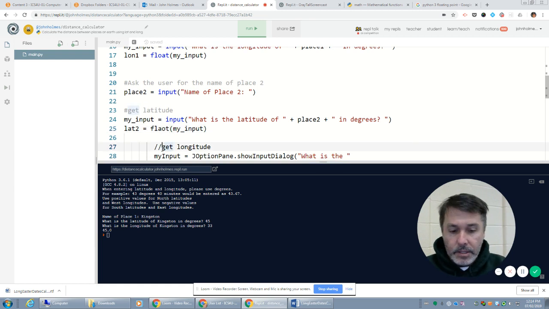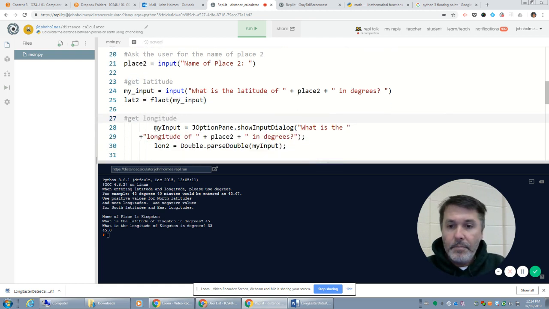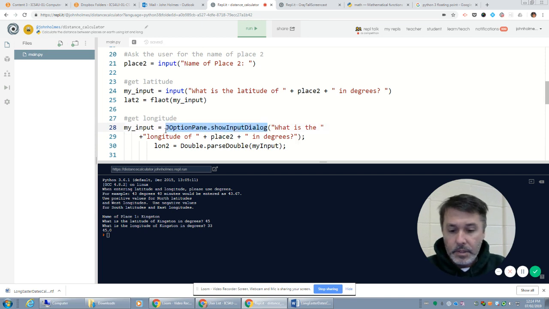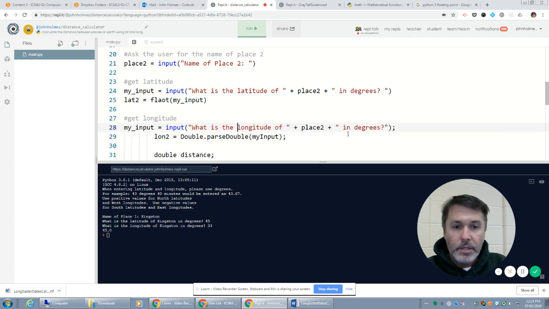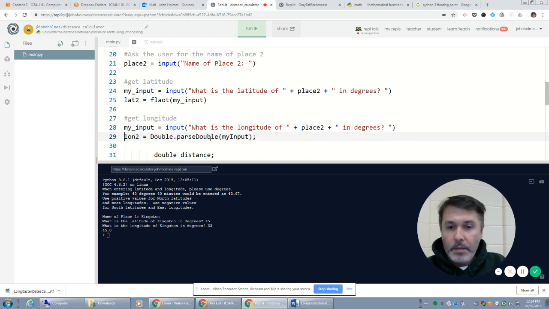I'm getting pretty confident. I'm testing my code a little bit less. My input, and what I'll do is after I've taken all these inputs, I will test my code. What is the longitude of place 2 in degrees? And then longitude 2 will become a float of my input.